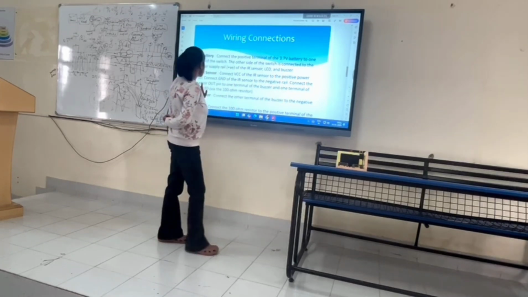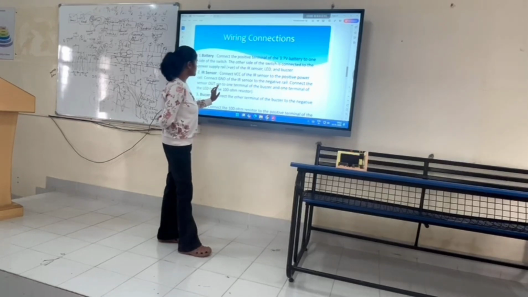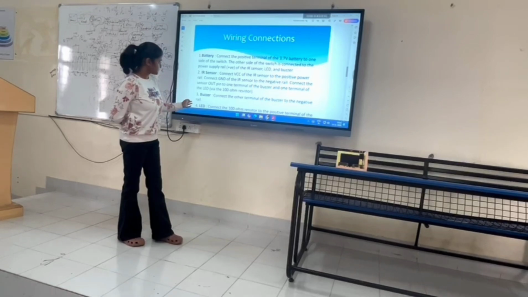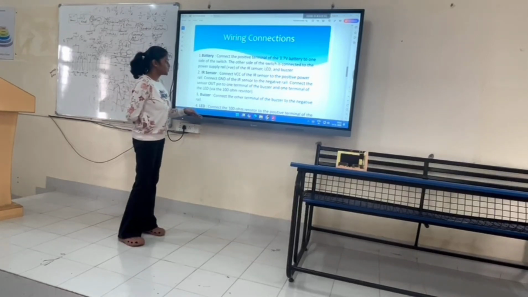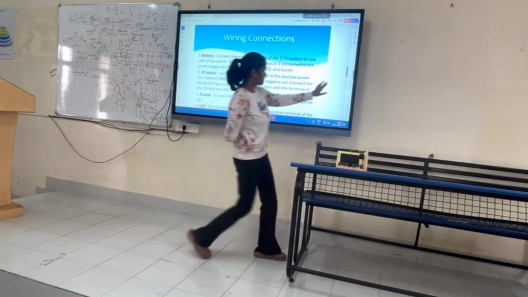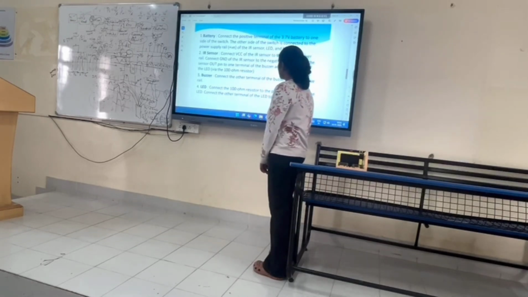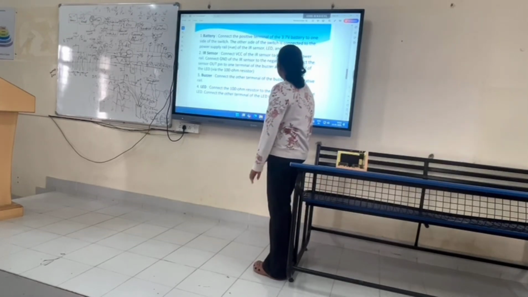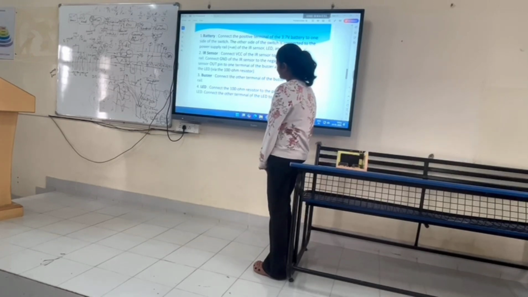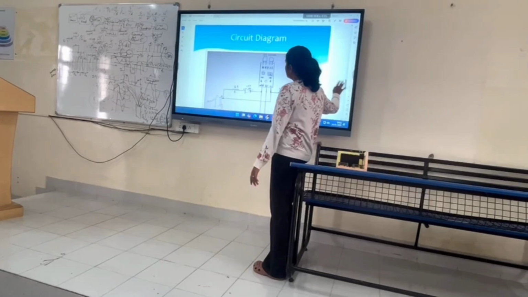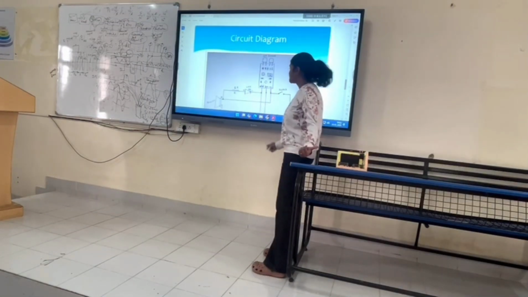Connect the IR sensor's out pin to the terminal of the buzzer and the terminal of the LED via a 100 ohm resistor. For the buzzer, connect the other terminal of the buzzer to the negative rail. For the LED, connect the 100 ohm resistor to the positive terminal of the LED, and connect the other terminal of the LED to the negative rail. This is the circuit diagram of the project.